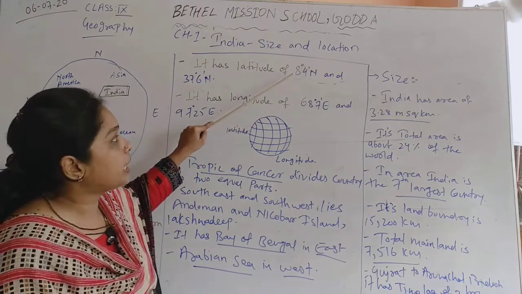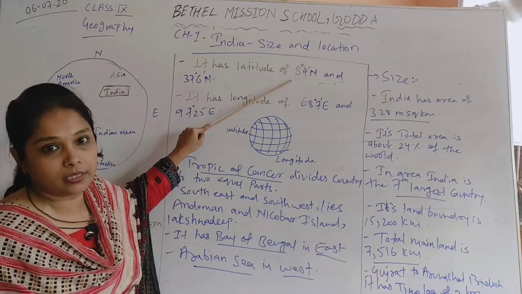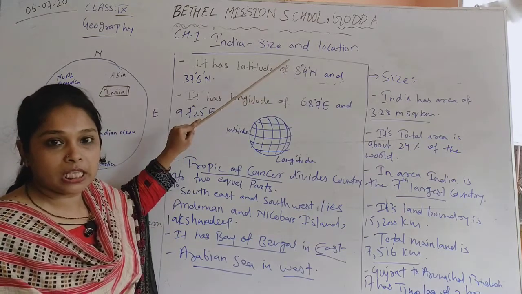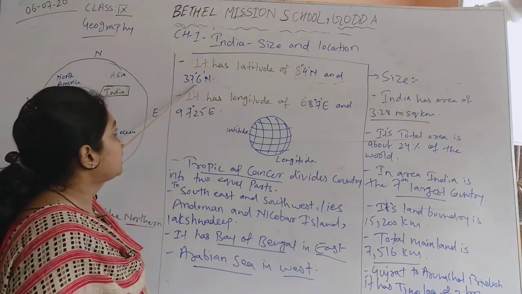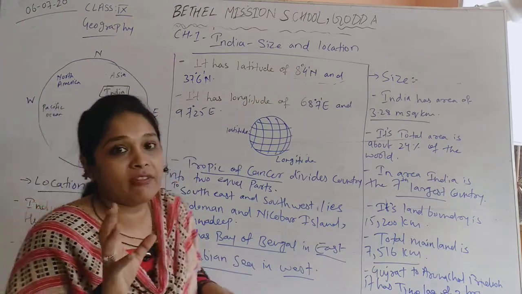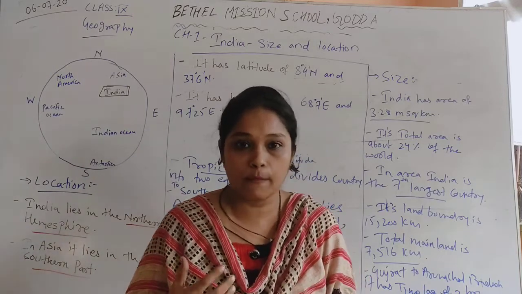Now when we talk about degree, 1 degree means 4 minutes. Okay, over here 1 degree means 4 minutes. So 8 degree 4 north and 37 degree 6 north. See why we are taking the minute over here when we talk about the angle.